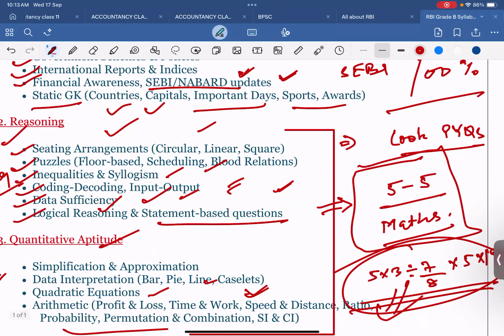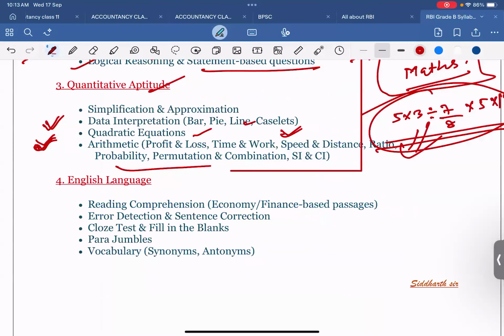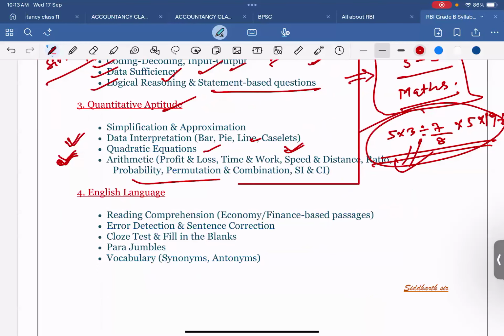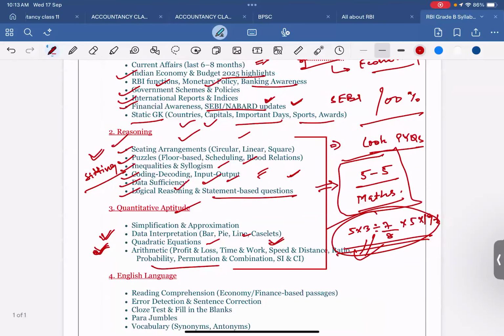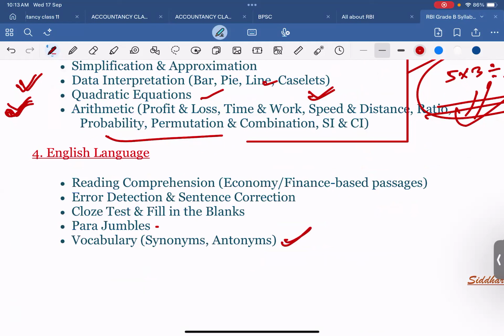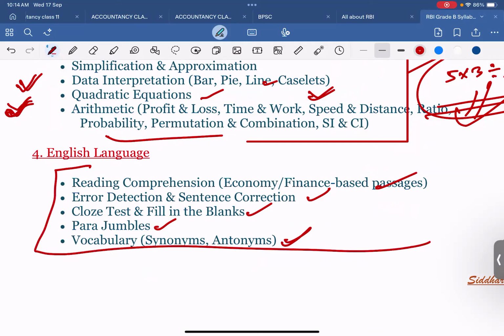So in the math section, reasoning section and GS section, these are the topics. And lastly, we will see the English language, where vocabulary, parajumbles, cloze test, error detection, and reading comprehension are the things we are going to cover. I am going to give you this from tomorrow itself.